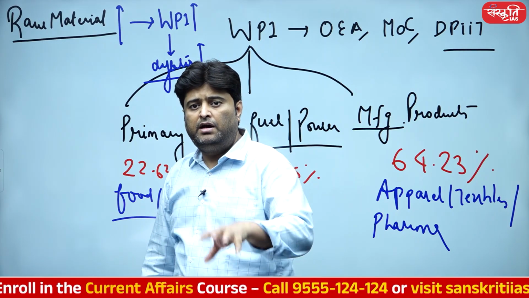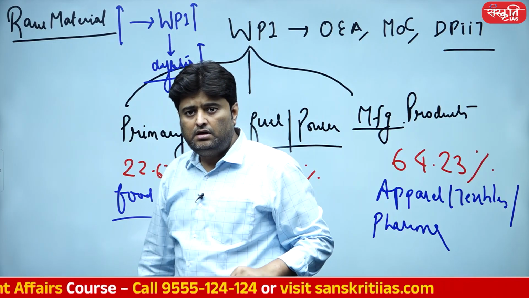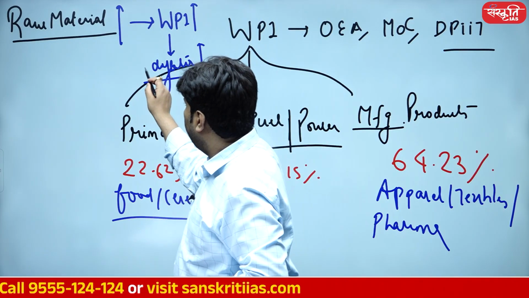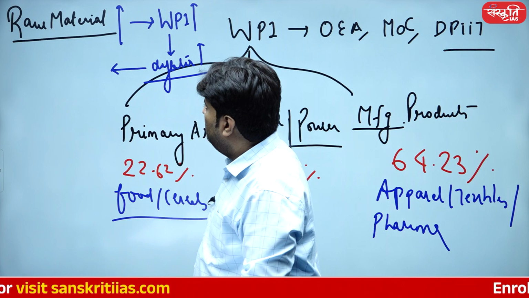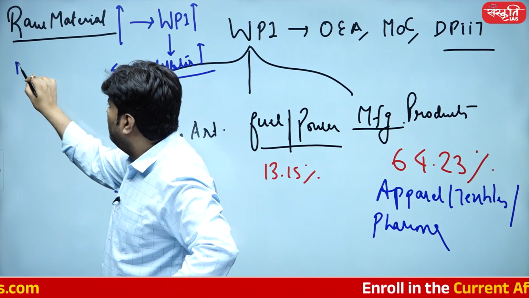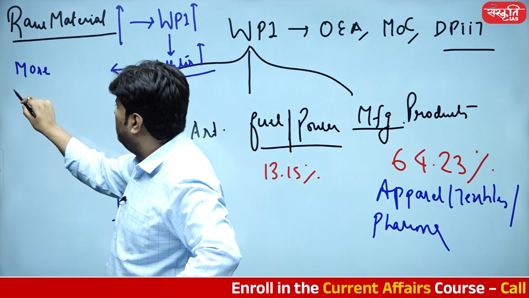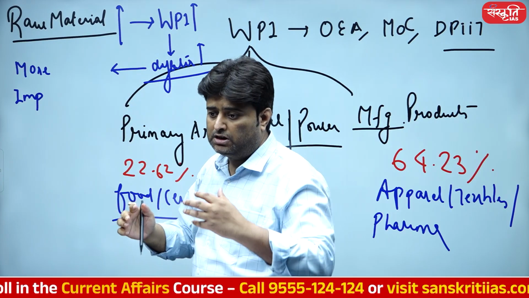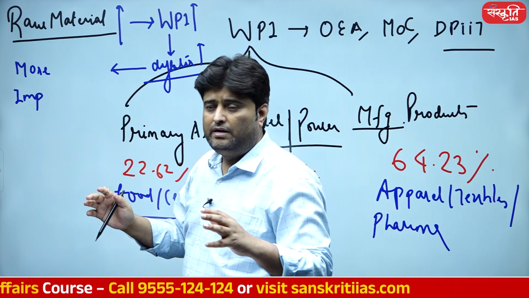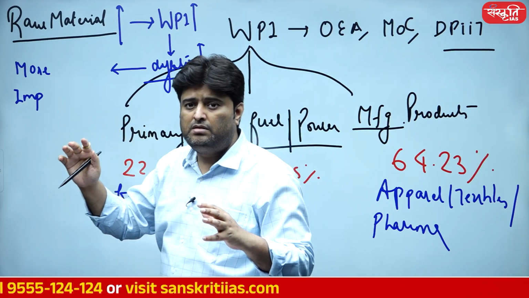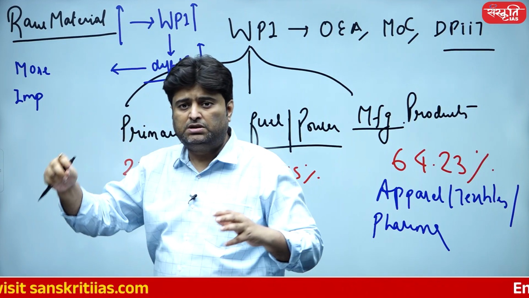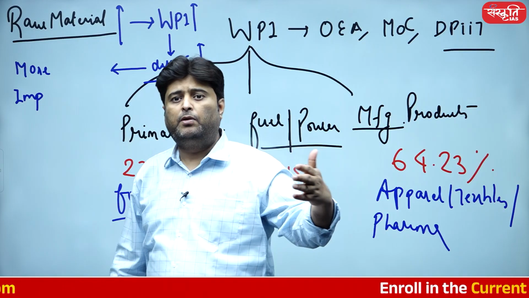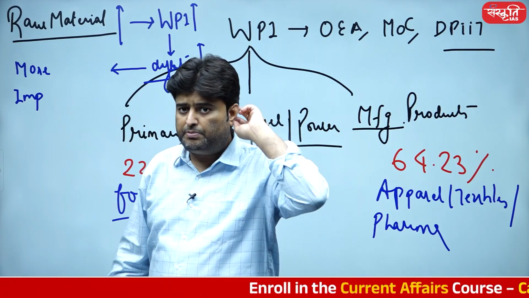Because the deflator in India is WPI-centric. So the deflator would be very high. If the deflator is very high, then it is definitely going to have more impact on real GDP. I'm not going to write a lesser impact. I'm not going to write that the impact is going to be only 2%, 3%, 4%, because it depends upon the economic scenario and nominal GDP as well.